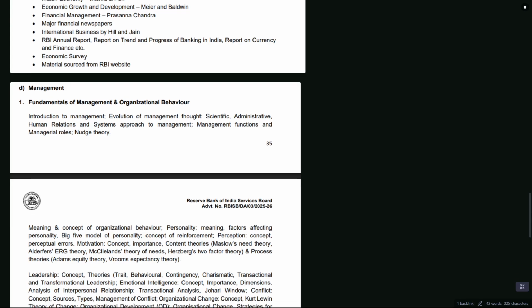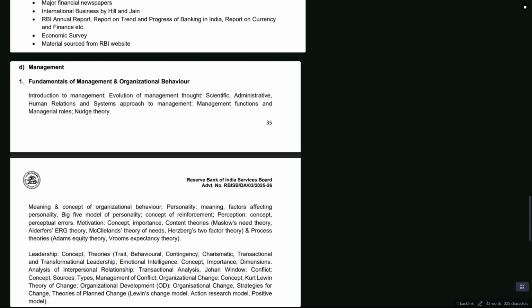Then when it comes to management, it's a static subject. It doesn't change a lot, but these days in phase two, the questions asked are based on certain situation types. So you have to apply management to your current knowledge. Only then can you qualify for this exam. Yes, it's a high scoring paper for management, but that also means you have to be very clear with your knowledge.